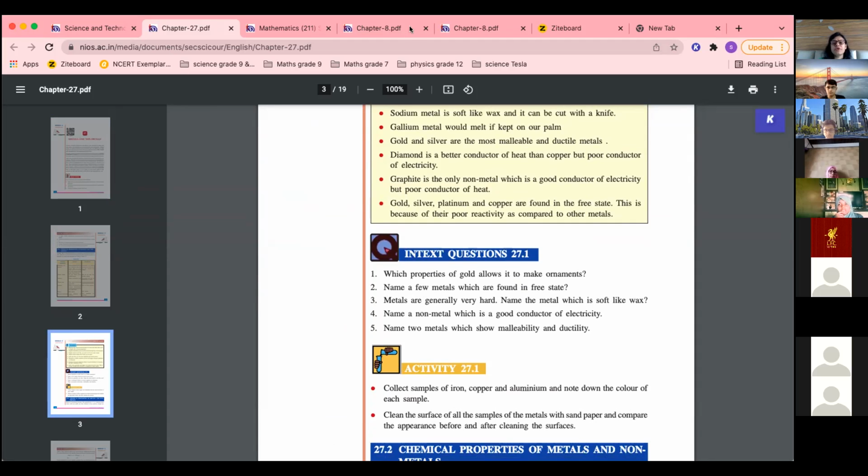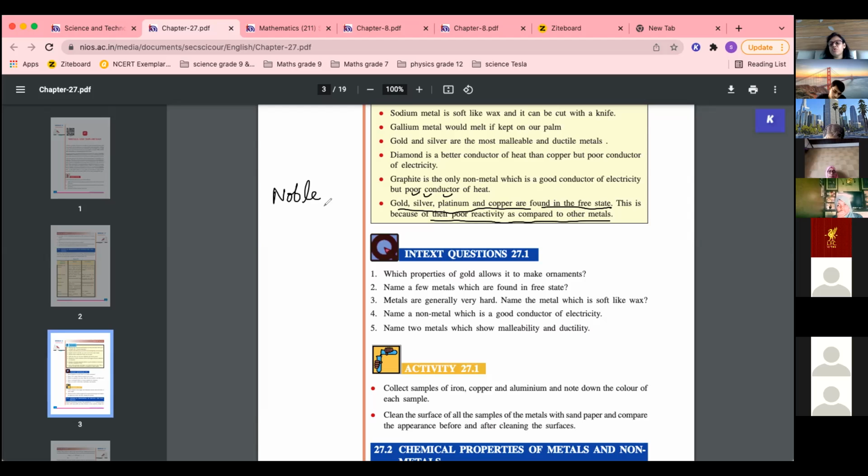One more important point which I left, I think I left this point. Gold, silver, platinum, copper are found in free state. They are less reactive metals. Okay, this is because of their poor reactivity as compared to other metals. Okay, and gold, silver, or platinum, these are called noble metals. Why noble? Because they are the least reactive. They do not react with other things.